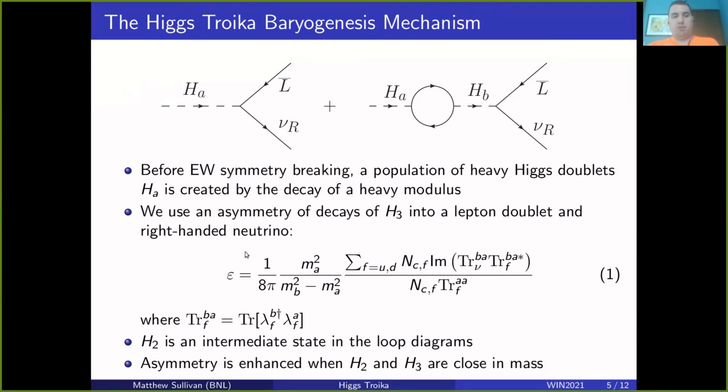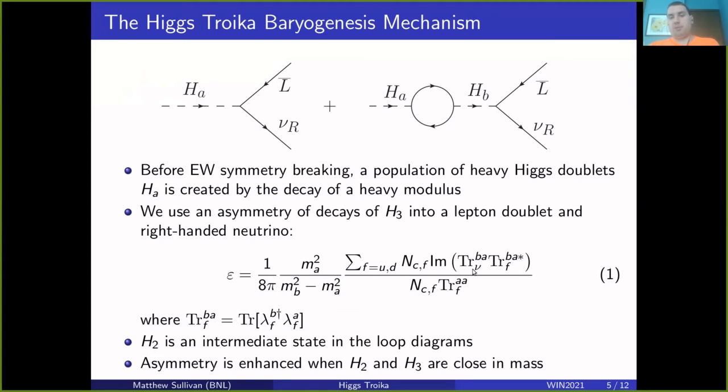And we can write a formula for the asymmetry of such a decay. We're going to choose to use H3 specifically for this decay, just as a choice of which doublet to use. And the asymmetry here, on the one hand, we have a mass difference between the heavy scalars. This means that when they are near degenerate, this will be enhanced.